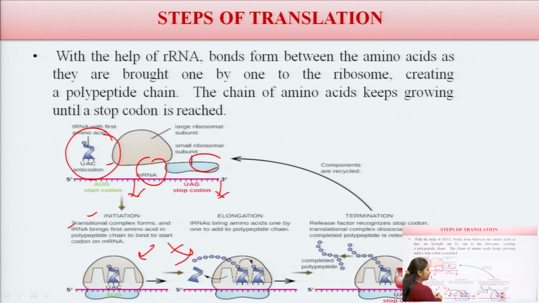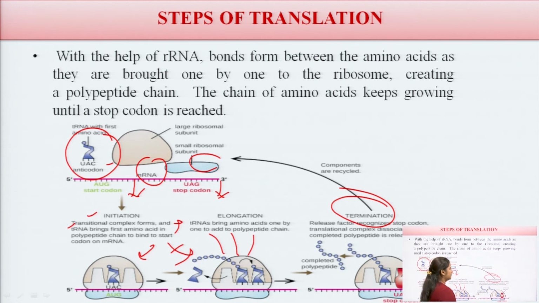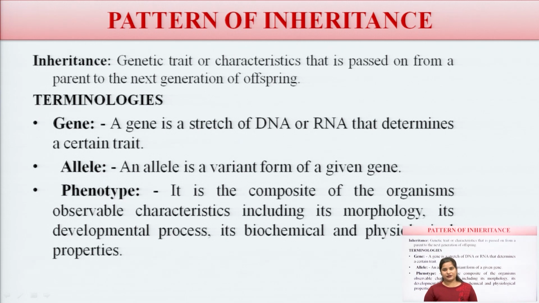Then for the elongation, it means tRNA brings amino acids one by one to add to the polypeptide chain, means the chain will elongate, means the addition of the amino acids one by one, then the chain will elongate. And the last one is the termination. So, it releases the factor, recognizes the stop codon, translation complex dissociation, and completes the polypeptide release, and after that the components are recycled and the process is done. So, these are the steps behind the translation.